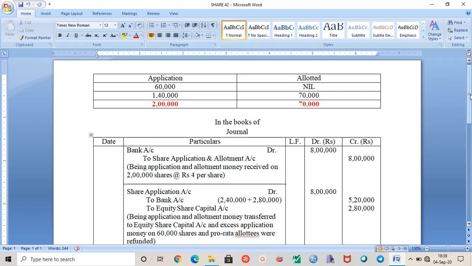First of all, whenever there is a call scenario, we forfeit the number of shares, and the forfeited shares are again reissued at a certain price. If you ask me in general, what is pro rata allotment? By pro rata allotment, we mean that excess number of shares are applied. So whatever number of shares are applied is always more.